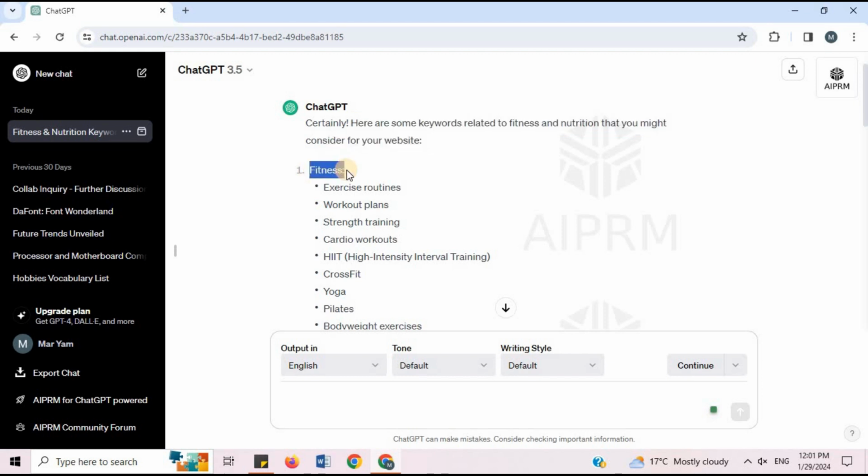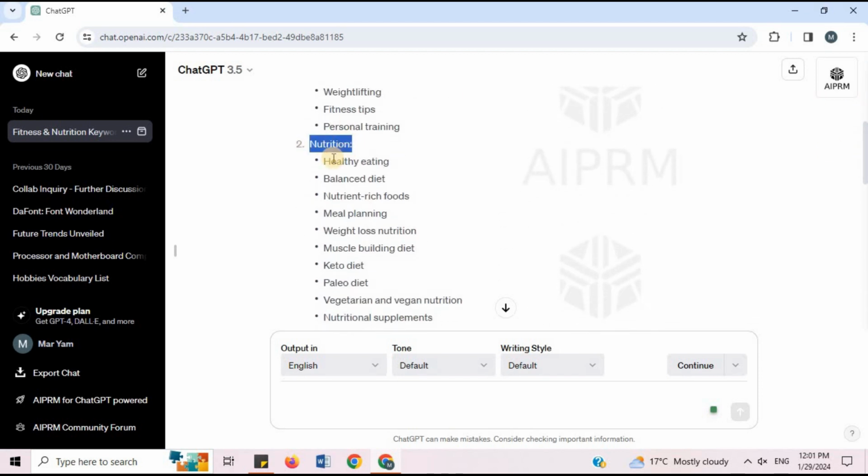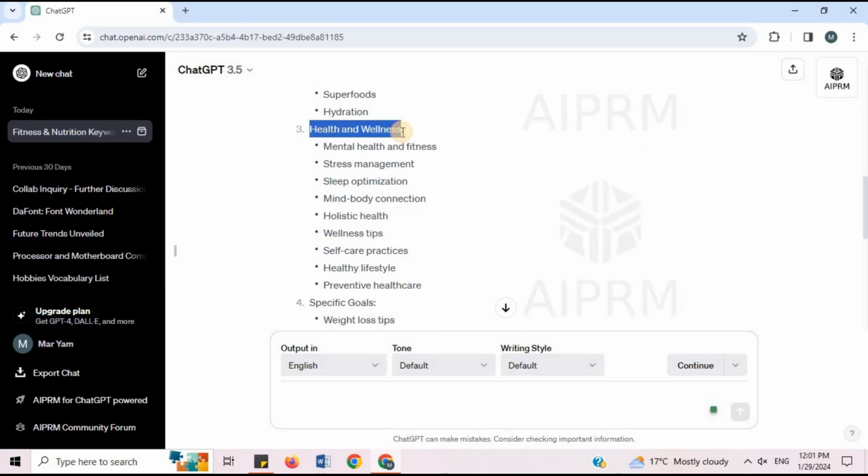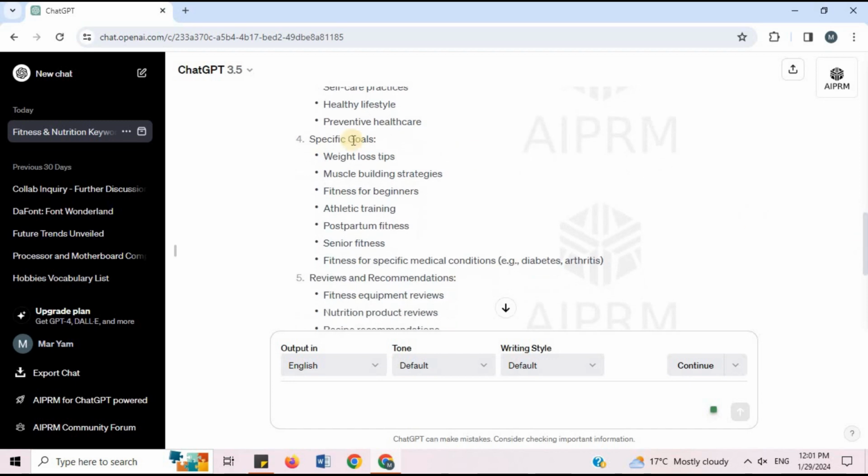Like for fitness, the keywords are exercise routines, workout plan, strength training, cardio workouts. For nutrition, the keywords are healthy eating, balanced diet, nutrient-rich foods, meal planning. For health and wellness, the keywords are mental health and fitness, stress management, sleep optimization, mind-body connection, and many more keywords like this.